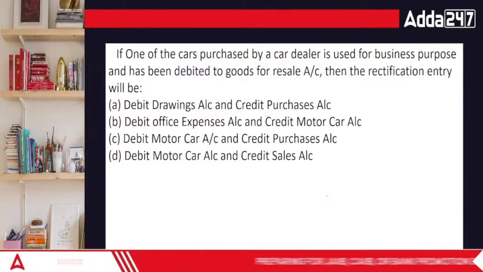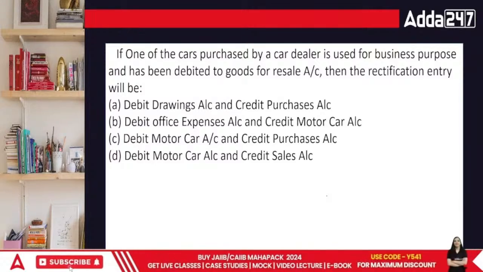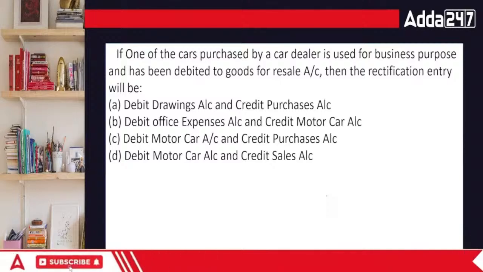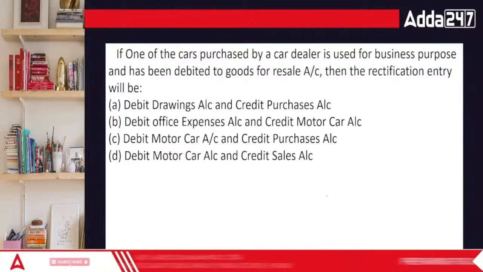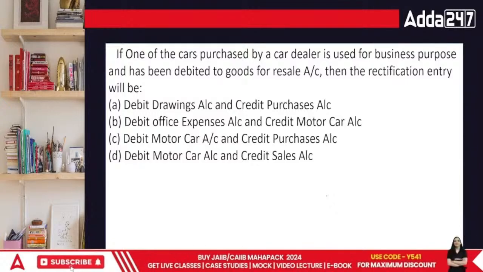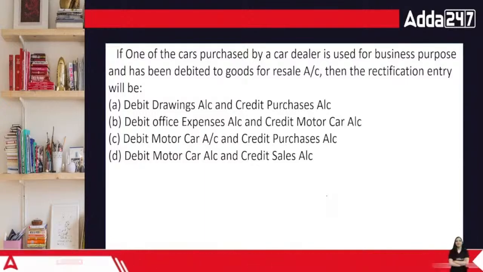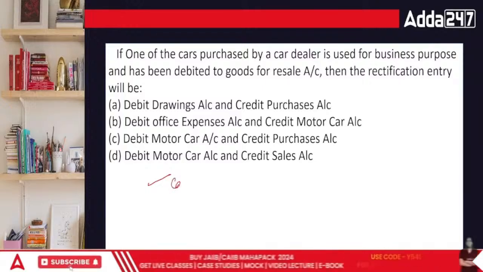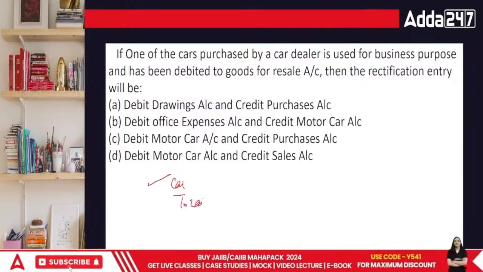Then the rectification entry will be what? The point is it should not be goods. It is genuinely a car. It has to be a car, and it was written as a purchase, as if we purchased it as a good. Technically the correct entry would have been car to cash.